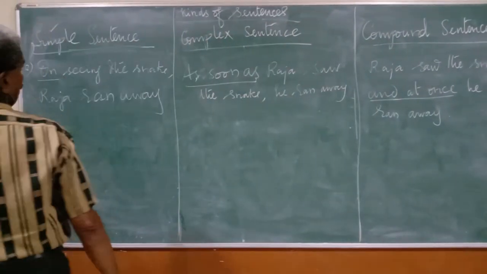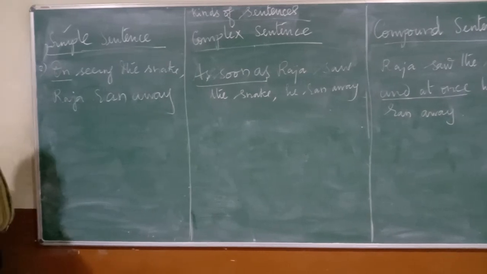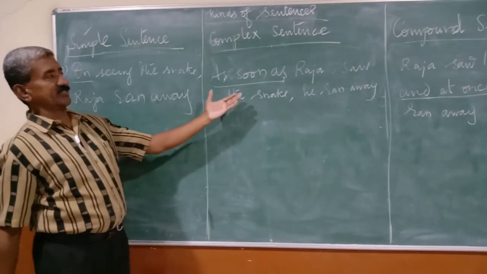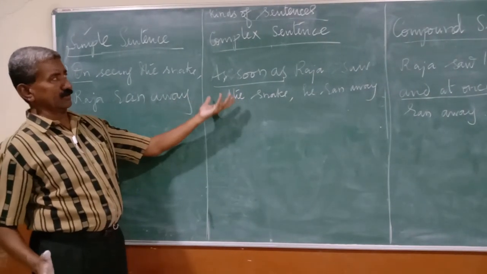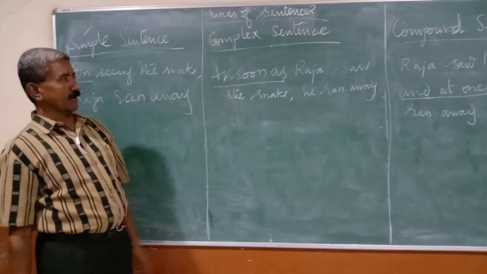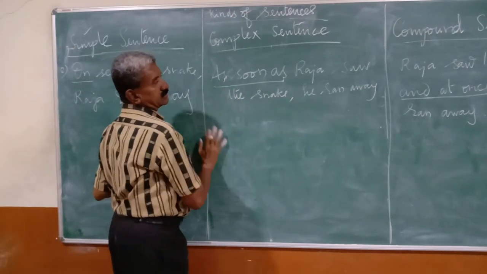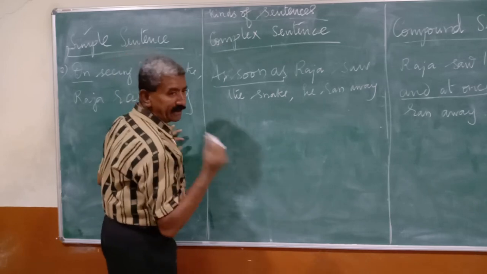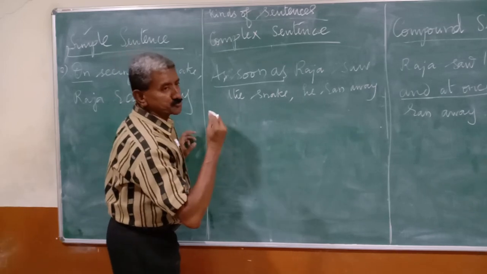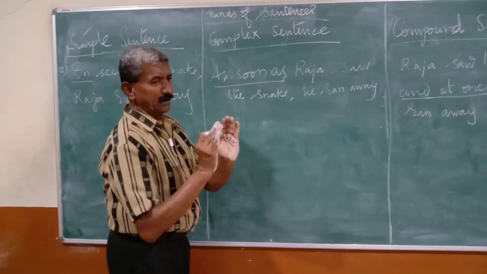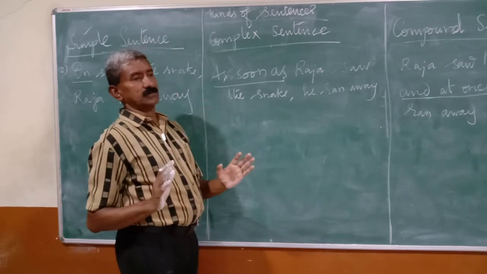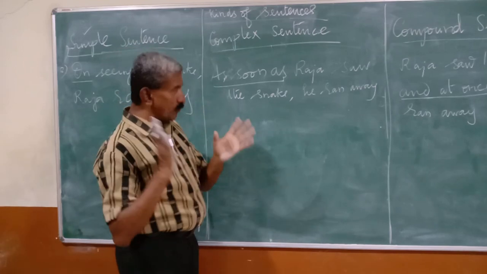Shall we start from here for our understanding? It's very easy to understand. That's why I take from complex. As soon as, the moment Raja happens to see, it is an immediate action, just at that moment.